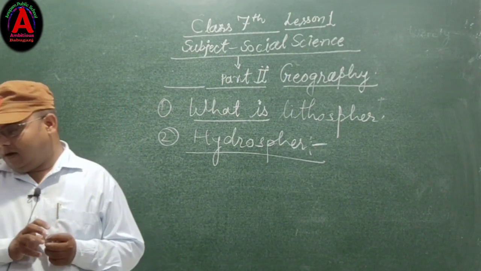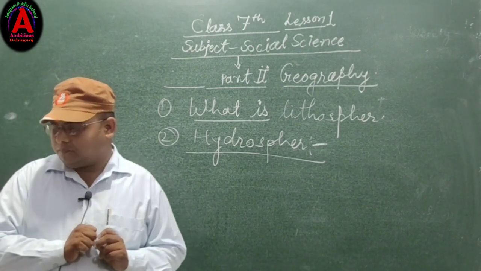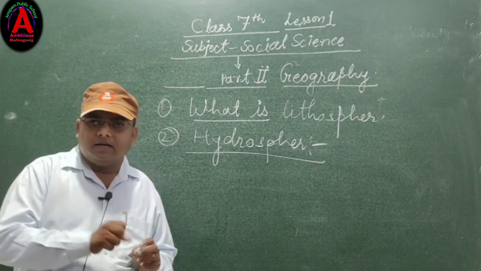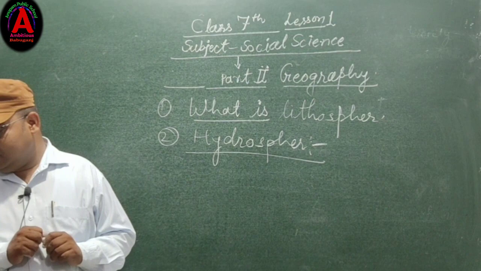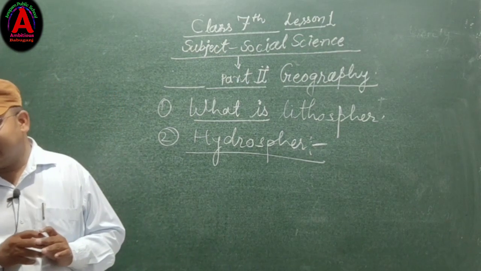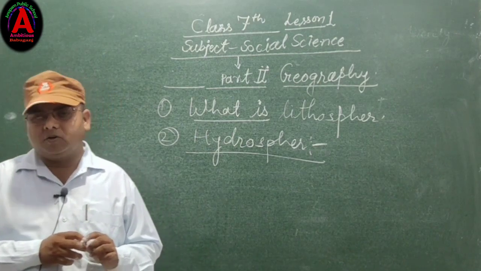It consists of all forms of water on our earth. The ocean, sea, lake, river, streams, waterfall, water vapor in the air, glacier, ice and snow are all parts of the hydrosphere.